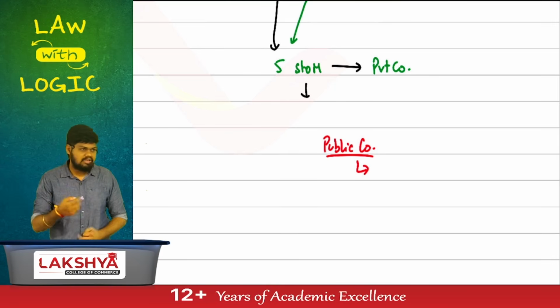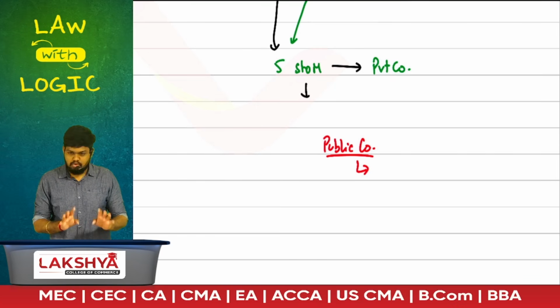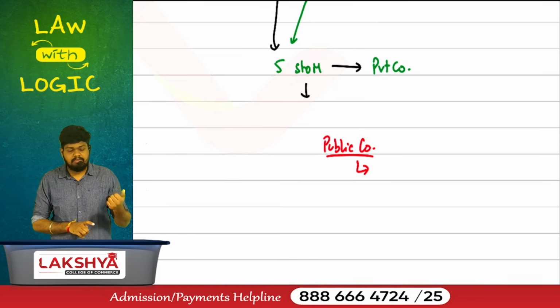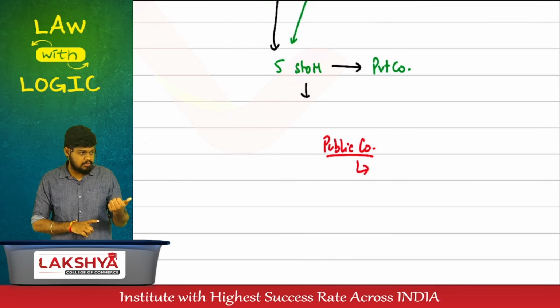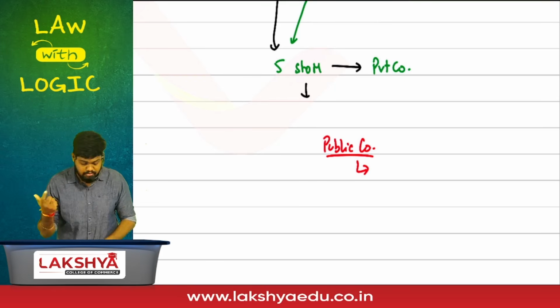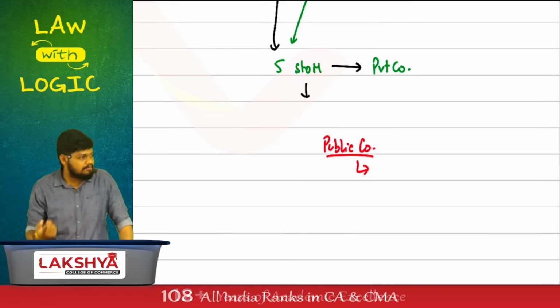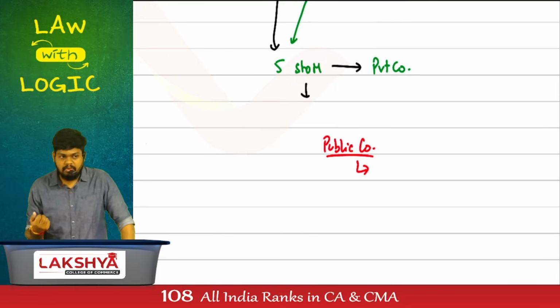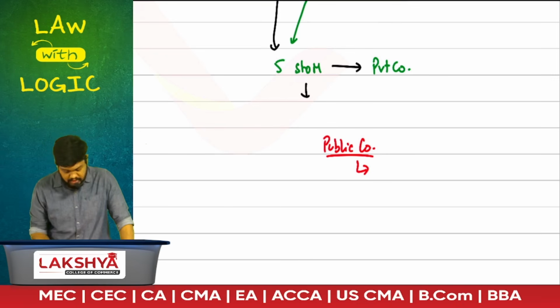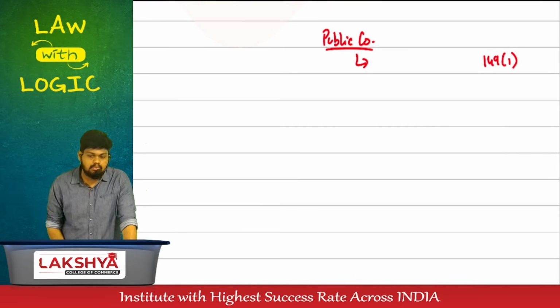Can we appoint 15 for all of them? Can we appoint more than 15? Decide one answer. No, but there is an exception. With the prior approval of shareholders by passing a special resolution. But the special resolution is not required if you are a government company or section 8 company. Don't stop there, continue that. Which is not defaulted under section number 137 and 92. This was number of directors under section number 149 subsection 1.